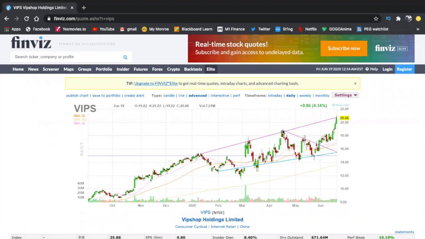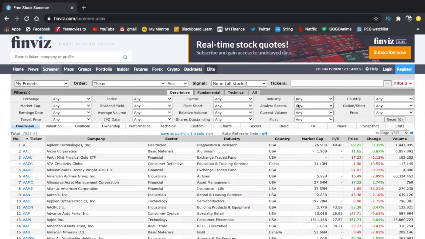This had a resistance around this $18, $19 level. It broke out of it. It ran to $21, right? Very, very gorgeous breakout. And that is what we're looking for. We're looking for these breakouts. So we want to find these stocks using the screener that allows us to find these breakouts before they even happen.